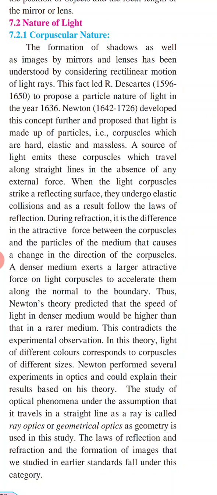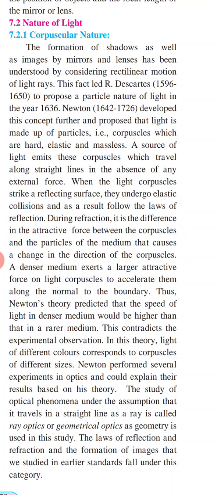In this theory, light of different colors corresponds to corpuscles of different sizes. Newton performed several experiments in optics and could explain their results based on his theory. The study of optical phenomena under the assumption that light travels in a straight line as a ray is called ray optics or geometrical optics, as geometry is used in this study.